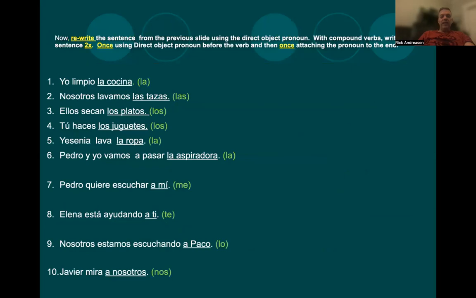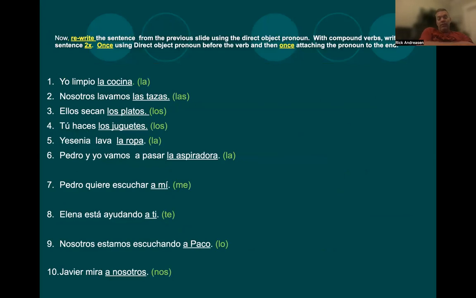Okay, here's the last exercise. You're going to number your papers from 1 to 10, and this time you're going to go all the way through. We've already taken those same sentences. We've identified what the direct object is. We've identified what we're going to replace it with, and now you're going to replace it in the sentence. You're going to write out the sentence again. Some sentences will need to be done twice, and you can see I've left you big gaps for those that need to be done twice.